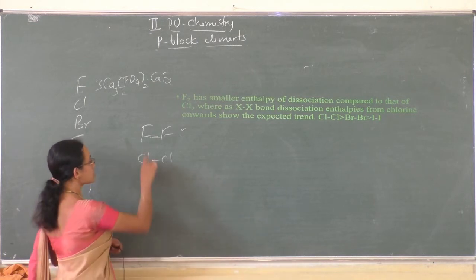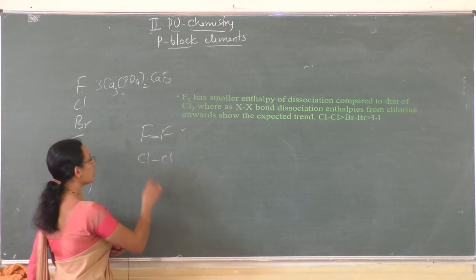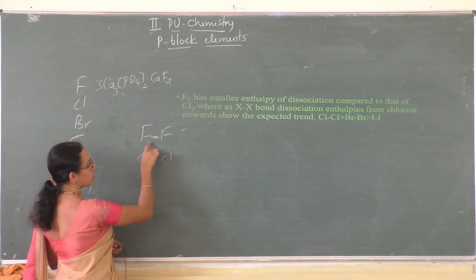The reason is that because of the small size, there is a strong electronic repulsion between the lone pairs of electrons present in the fluorine atoms.